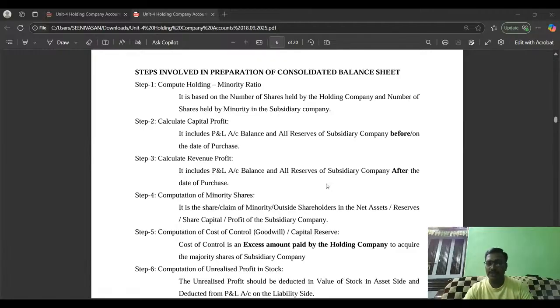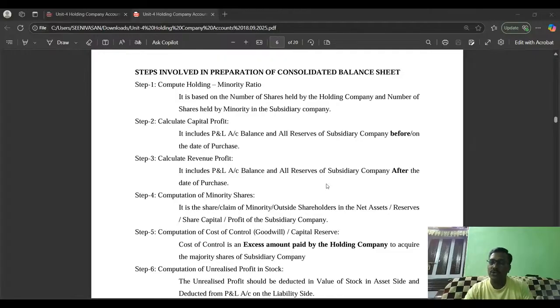First of all, we have to take the total share capital held by the minority. That means 20% has to be taken. From that, we have to add the minority's share of revenue profit as well as the minority share of capital profit. The balance amount is minority interest. Where is it to be posted? The minority interest should be posted in the consolidated balance sheet on the liability side as the last item.